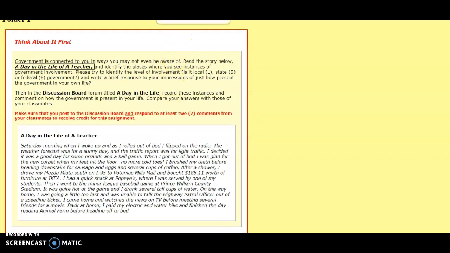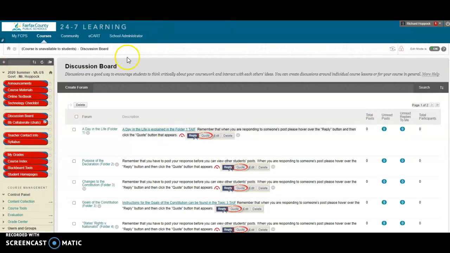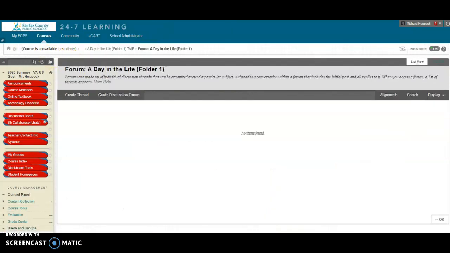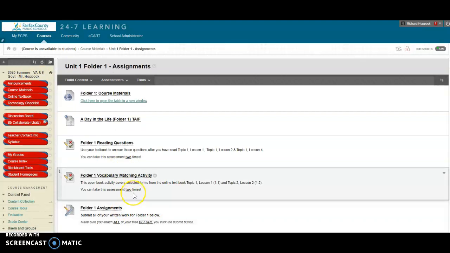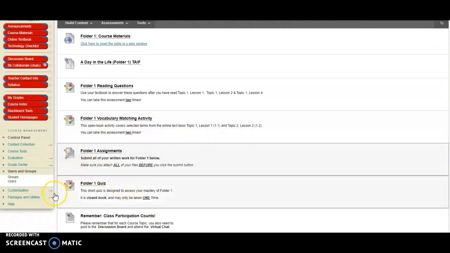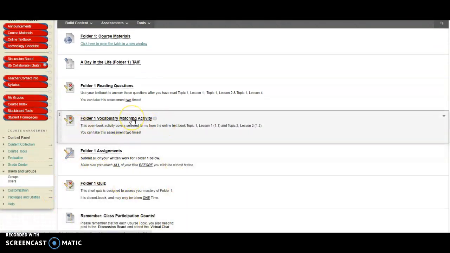But each folder is going to have a discussion board. It's going to have reading questions. It is going to have vocabulary. It is going to have an assignment. It'll have a quiz. And of course, a vocabulary matching activity. And this is what makes up a folder. And then we will have some tests. We will also have a midterm and a final exam, and we will talk about that more in our orientation.